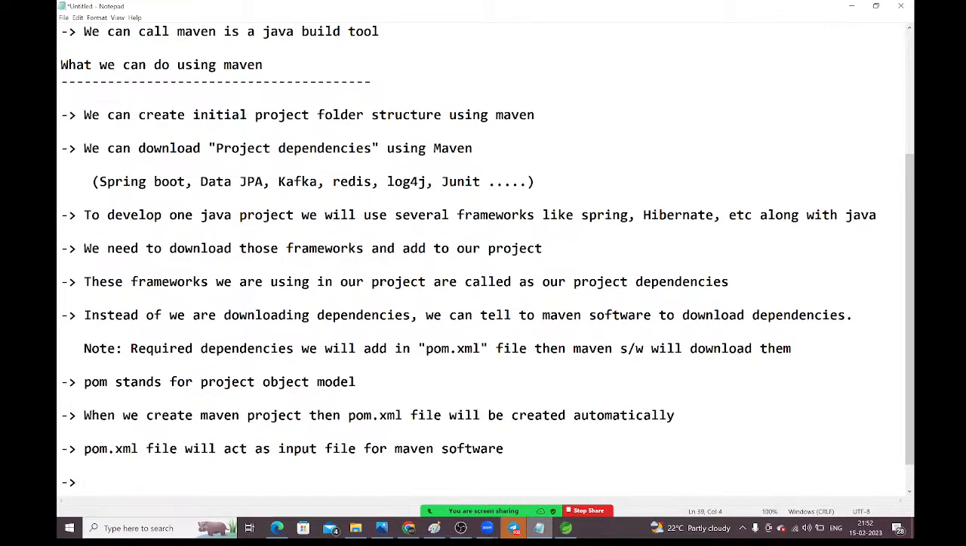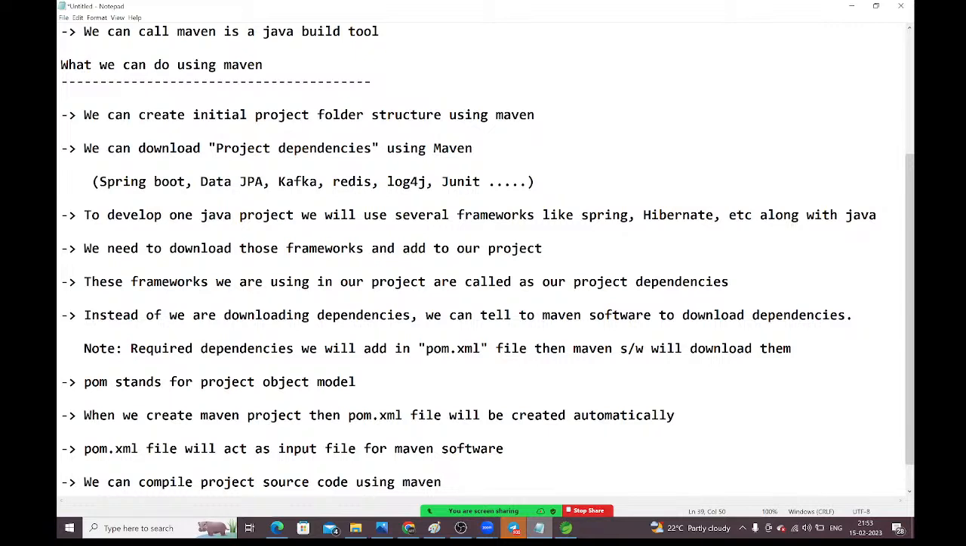How can you compile? You no need to compile one by one, guys. By using Maven software, we can compile our Java project source code also. Compilation means converting Java source code to byte code, guys. That is called compilation. We can compile project source code using Maven.